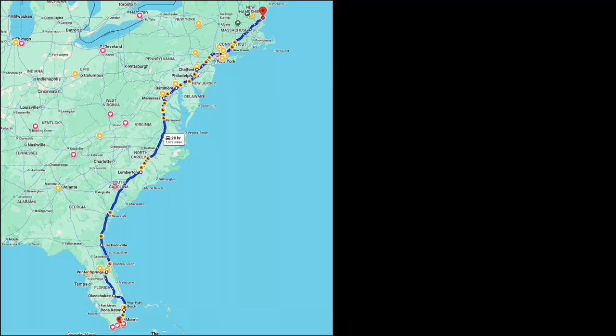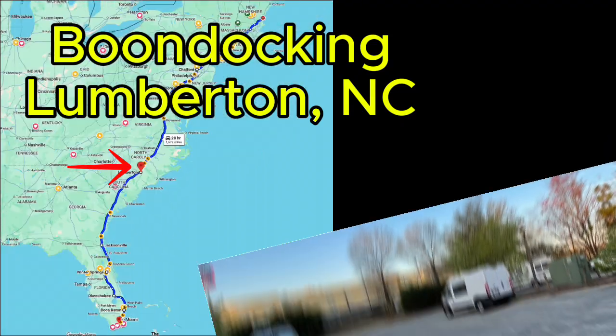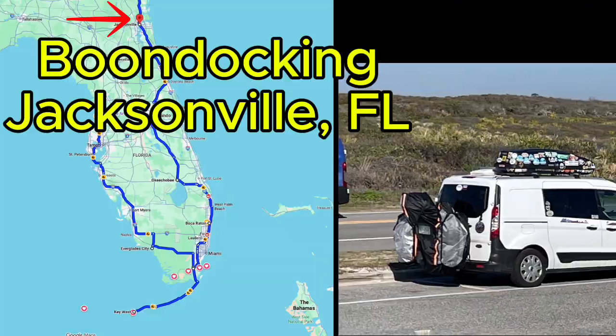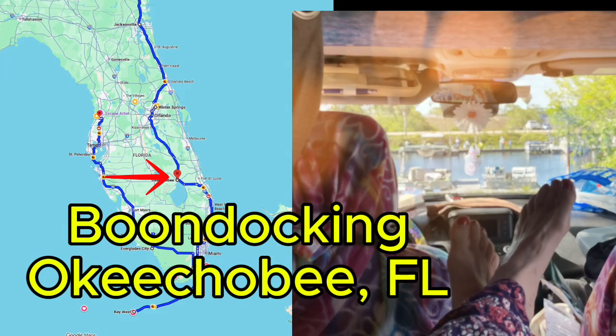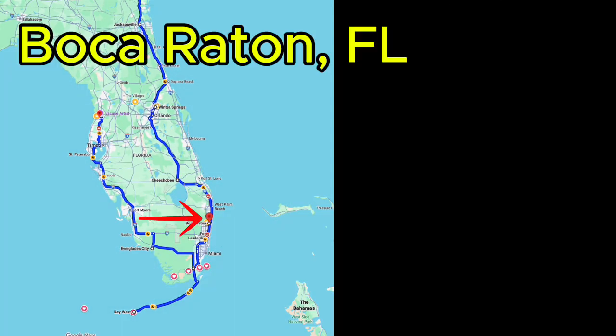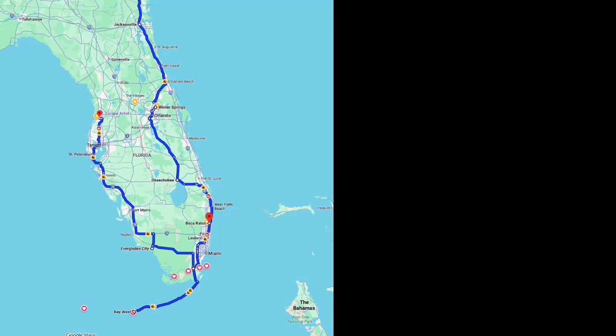So this is my jaunt down the East Coast. I visited mostly family and friends overnight. Just to note, I do plot boondocking sites with iOverlander ahead of time just to estimate my drive time for the day. I may or may not stay at the ones I have identified depending on my comfort level with the site or the day's activities.